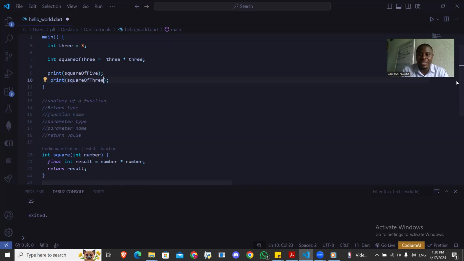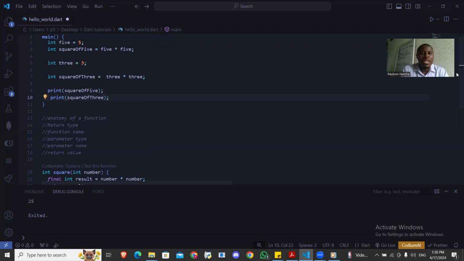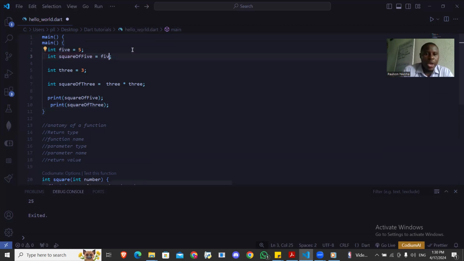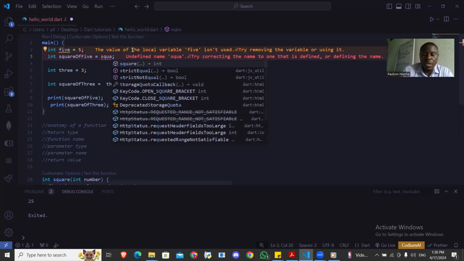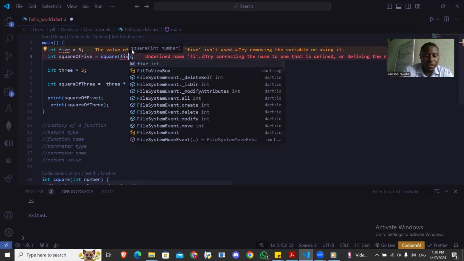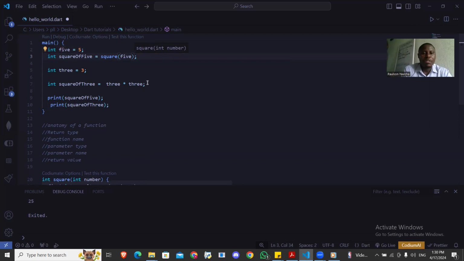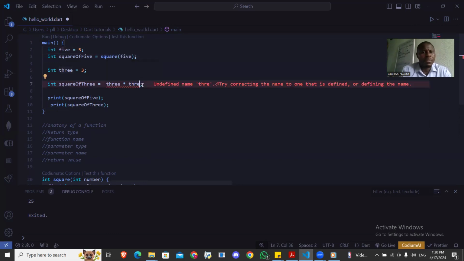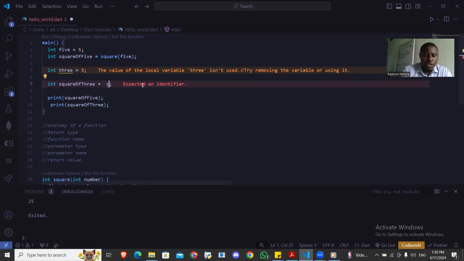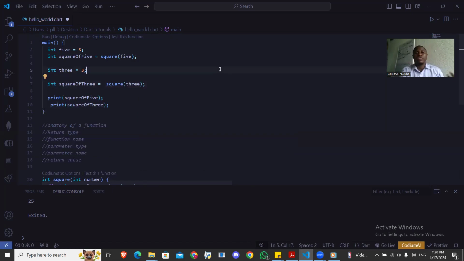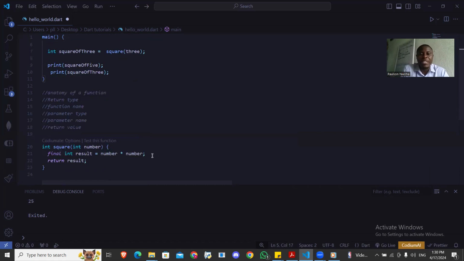You have plenty of advantages here. Instead of repeating all these things, I can just use my square function, give it the 5 as input, and I'll have this. I'll still come here and do the same thing, and it will be as simple as that. So here I'm not repeating myself. If I want to make any changes to this particular function, I'll just come to one particular place and do it. That is it. So this is the reason why you should use functions.